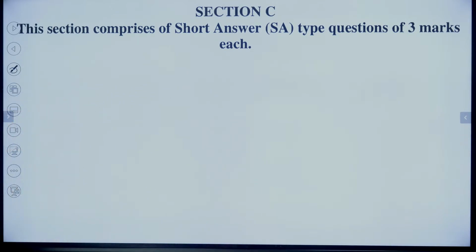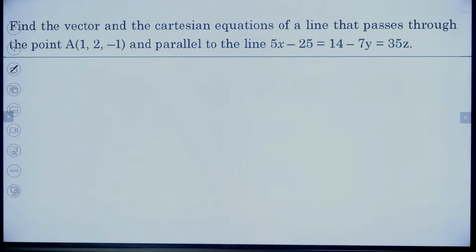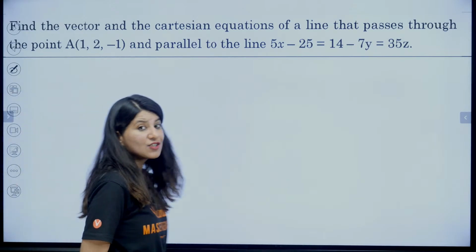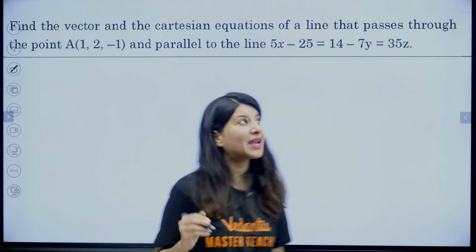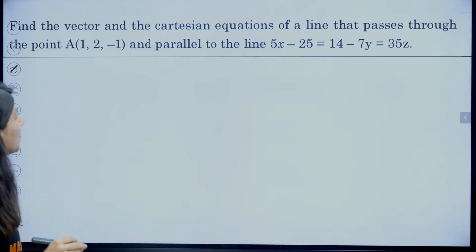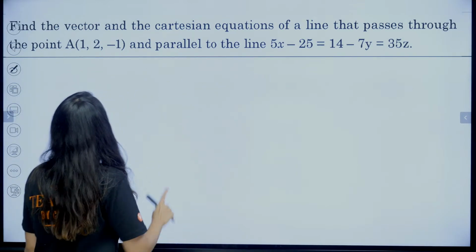Okay, so section B is done. Section C now, quickly. All right. Find the vector and the Cartesian equation of a line. Vector equation also we need to calculate, and Cartesian equation we need to calculate, of a line that passes through this point and is parallel to this.